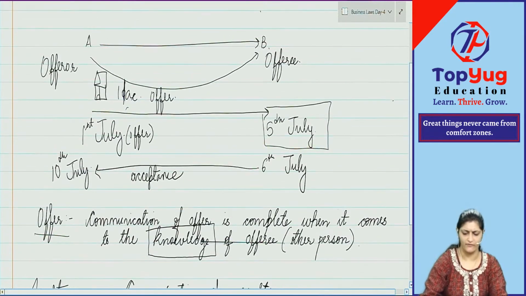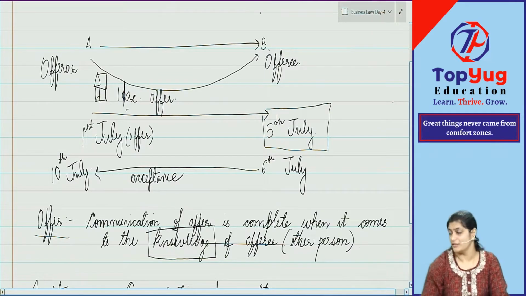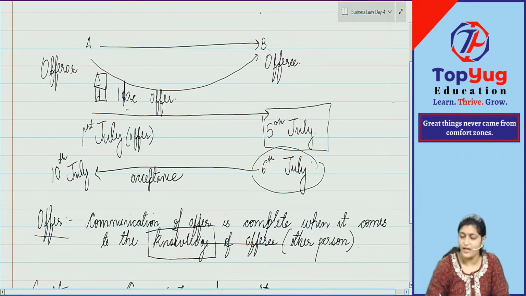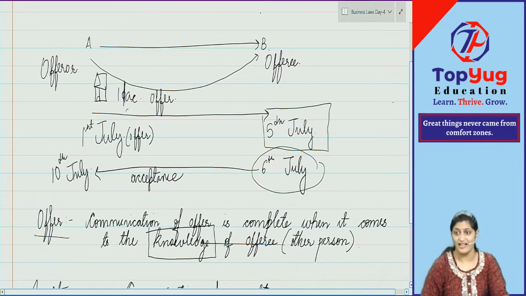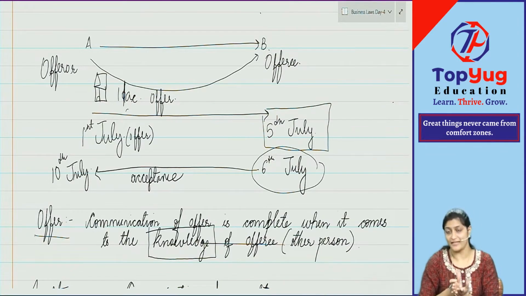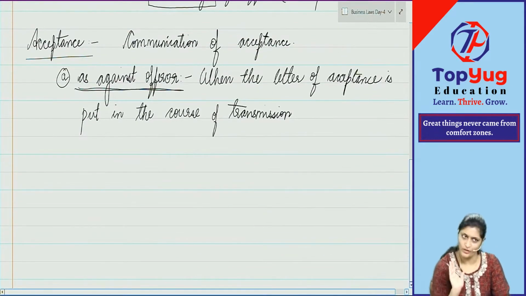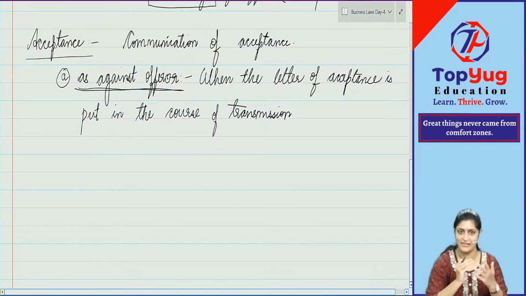In our example, tell me when communication of acceptance is complete for offerer. 5th of July. And anyone else? 6th of July. 6th of July is correct. 5th of July, it only reached the offeree. But when did he post? 6th of July. So it is put in the course of transmission on 6th of July. So communication of acceptance is complete for offerer on 6th of July. Don't worry, you'll get a lot of confusions in this. I'll clarify everything. Let us just complete the topic, then we'll see the clarity on it.